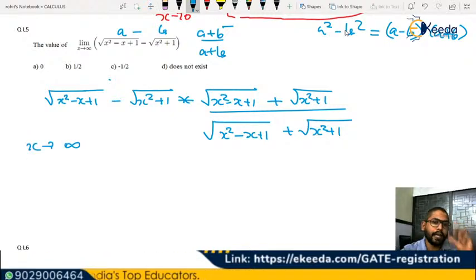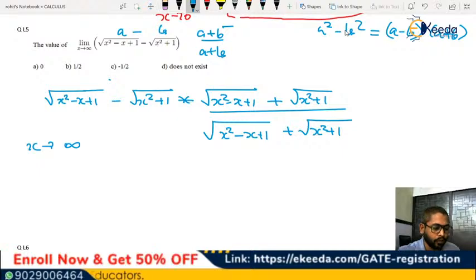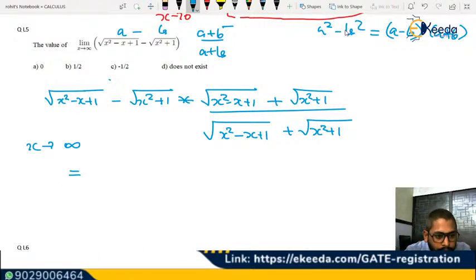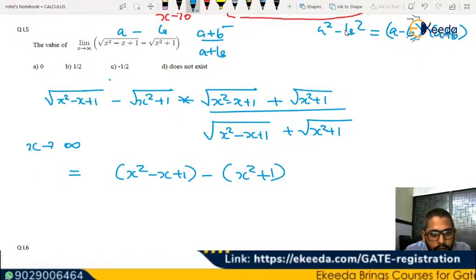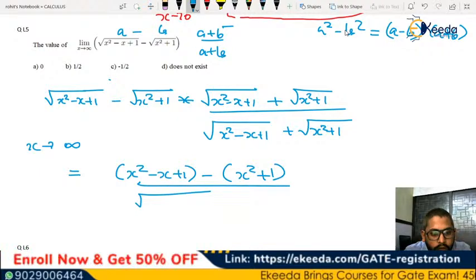So this is going to be (a minus b) into (a plus b) in the numerator part. Yes, the answer is going to be minus half, Kalyan correctly said. So in this case, the numerator becomes x square minus x plus 1 minus x square plus 1, divided by under root of x square minus x plus 1.